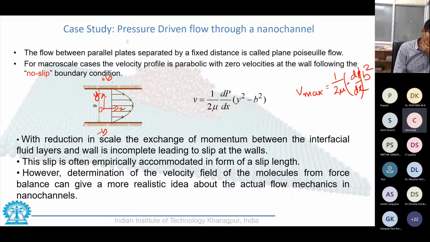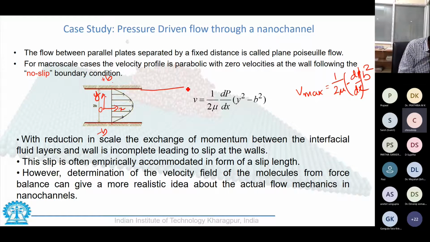But as we scale down our system, fewer and fewer wall molecules would be coming in contact with fewer and fewer water molecules. As a result, this exchange of momentum, these collisions, would not be very frequent, and we would have a mismatch of momentum between these two layers.